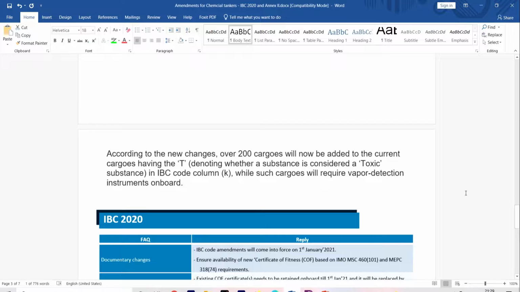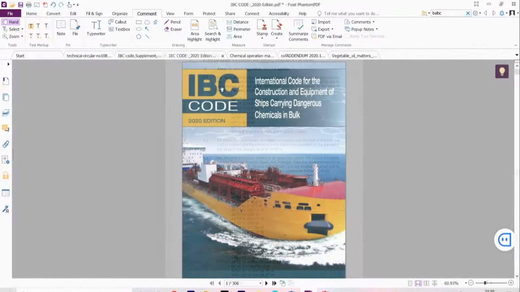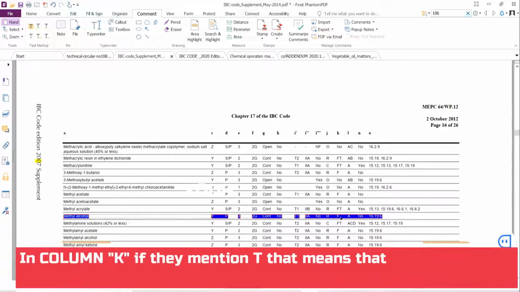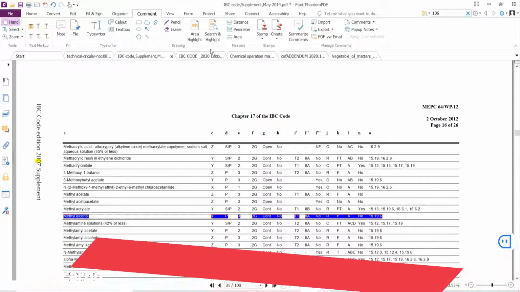One noticeable amendment was that over 200 cargoes will now be added to the current cargoes having toxic T denoted in column K. Let me show you. This is the new IBC Code, which is completely changed. Here, methyl alcohol, which is called methanol: before, it was not identified as toxic. As you can see here in column K, they have only mentioned F, that means flammable. T is not mentioned for methanol. I'm showing you just one example.